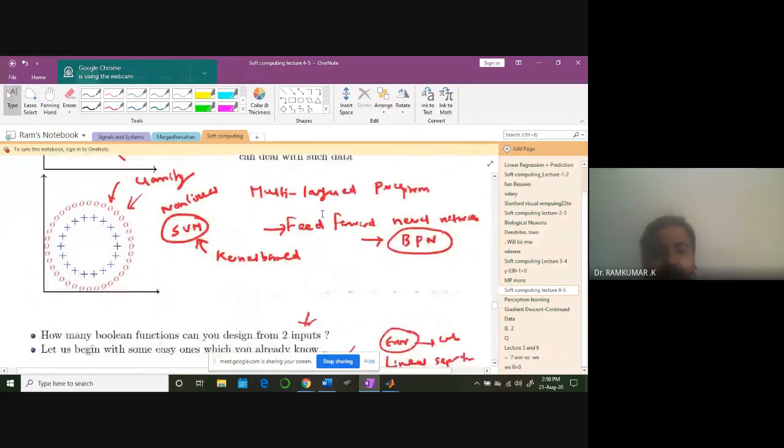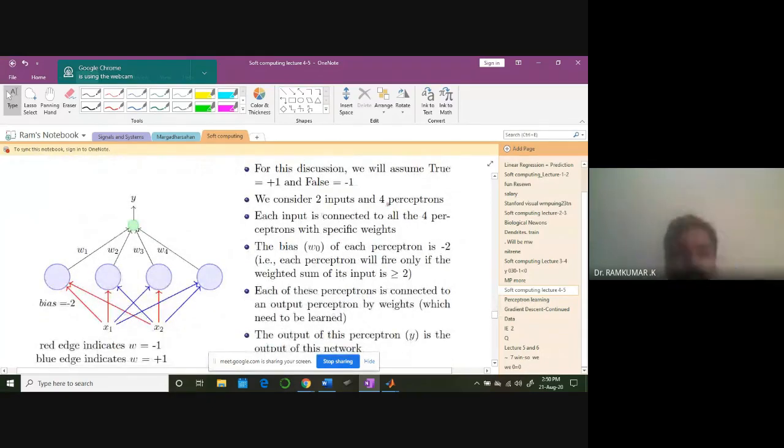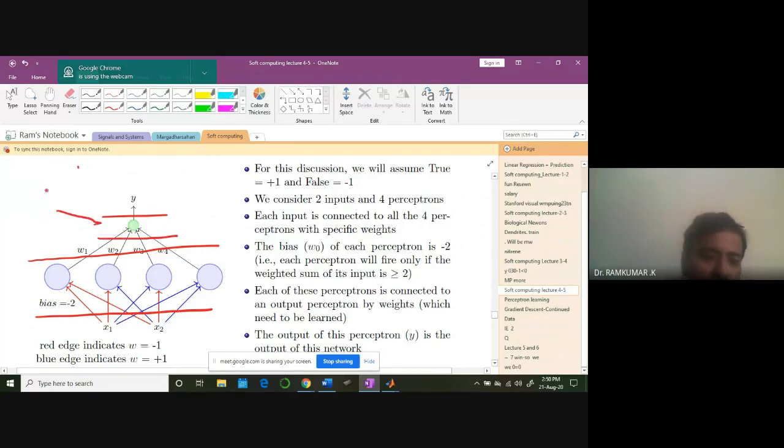With a multi-layered network, we can solve this problem. Look at this. Again, we take up this problem. Look at this neural network carefully. I have one layer here called the hidden layer, and this is the output layer. There are two inputs, x1, x2, and I am keeping my weights in such a fashion that for a bias of -2, at a time only one neuron will fire for each and every input.